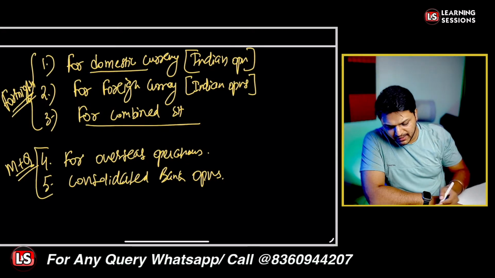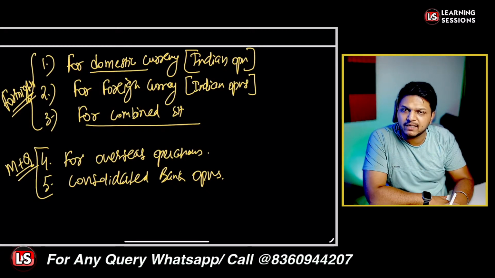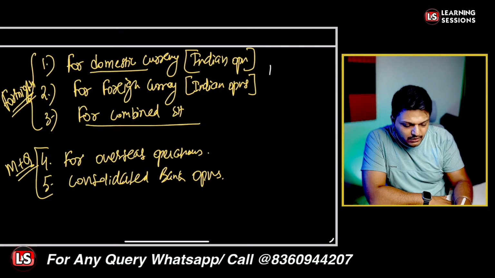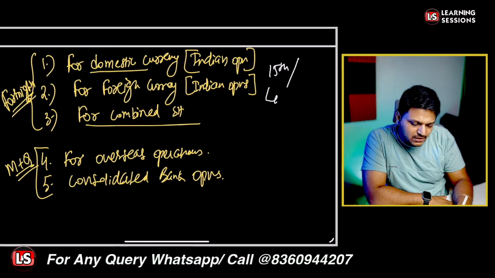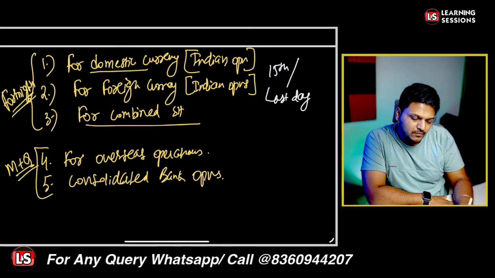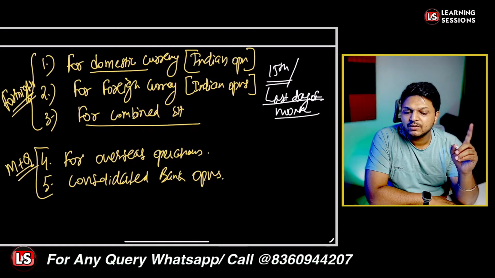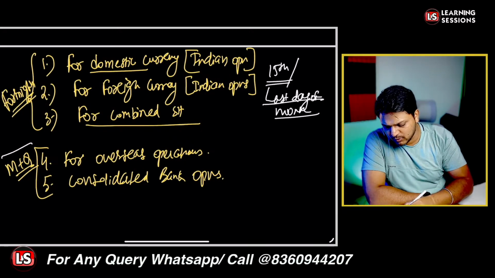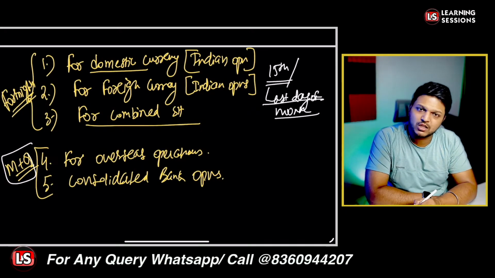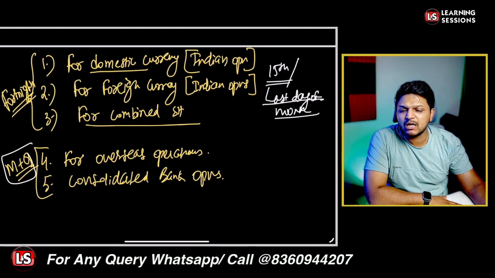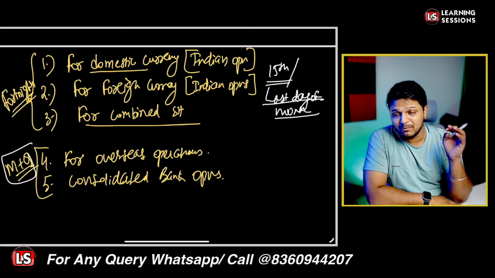Okay, so the reporting date for the fortnightly basis will be the 15th and the last day of the month. And further, if the 15th or the last day of the month is a holiday, then the report is to be done on the previous working day. Is that clear? Okay, and when we're talking about the month end and quarter end, the reporting is to be done on the last day of the month or the last day of the quarter. So that is all about the reporting standards that are to be maintained, and that was all about module B.